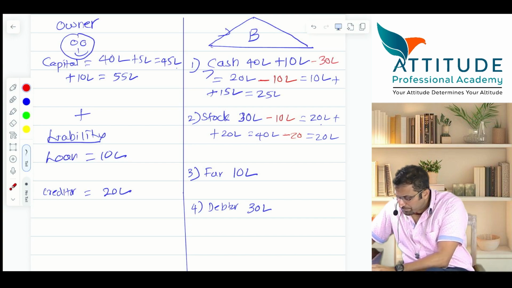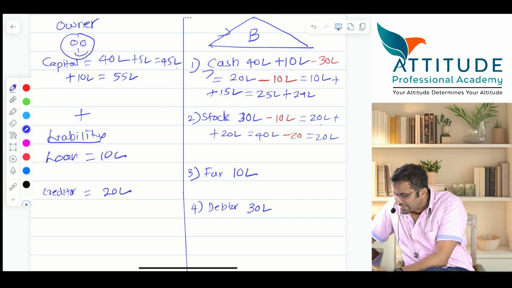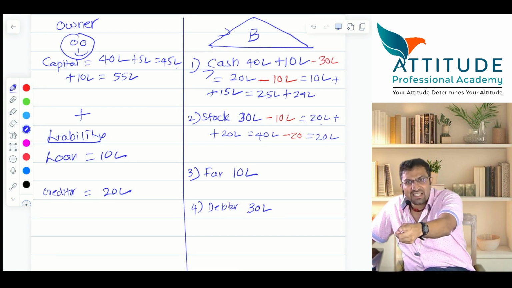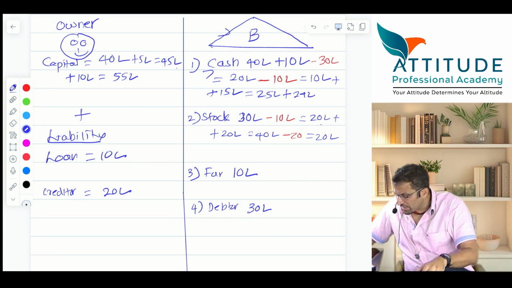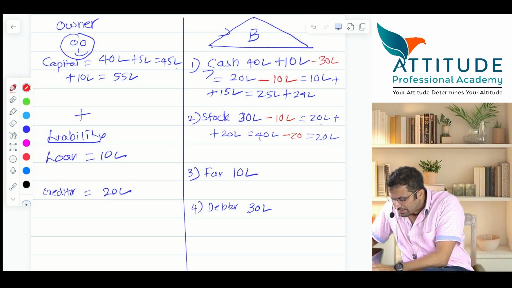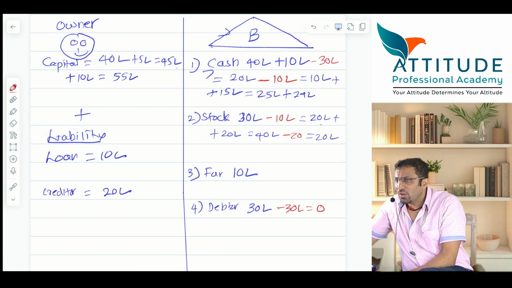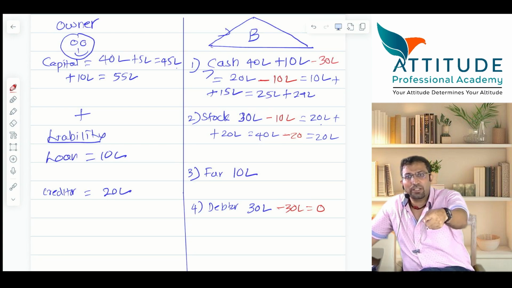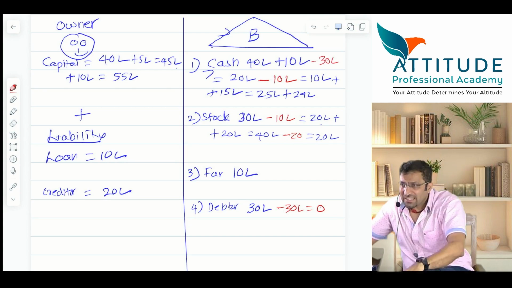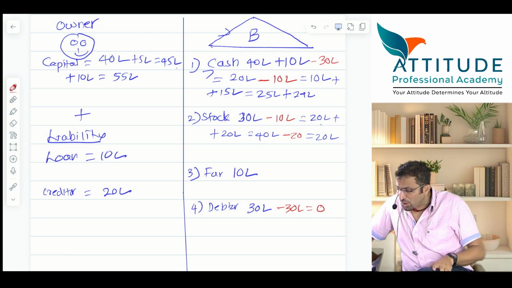Will cash be plus or not? How much plus? 29 lakhs cash plus, because you are receiving the cash. Will debtors reduce or not? Debtors will reduce by how much? Minus 29 or minus 30? Minus 30, so it becomes zero. And 1 lakh is discount allowed. So it is an expense increasing. If expense increases, it means it is contributing towards your losses. If expense increases, profit reduces. If profit reduces, capital also reduces. So this is minus 1 lakh.